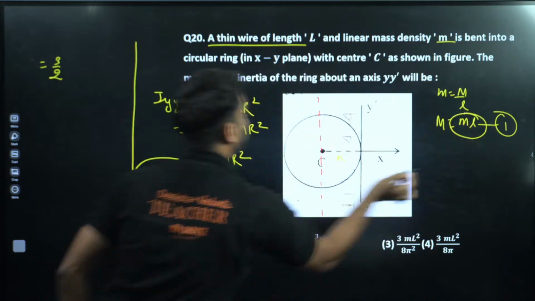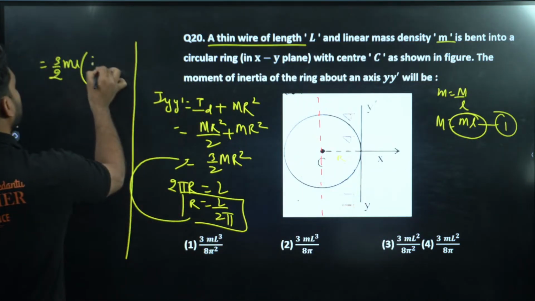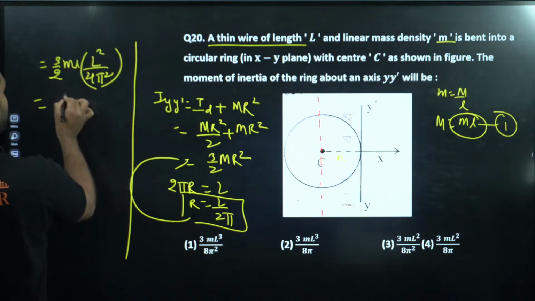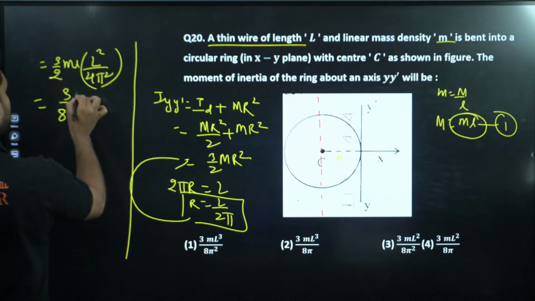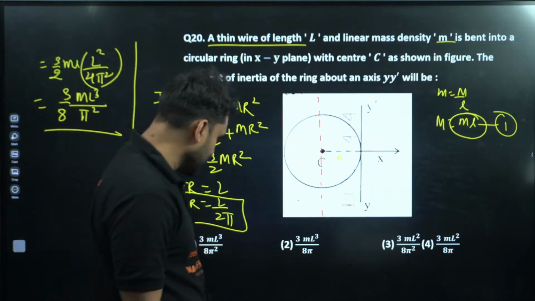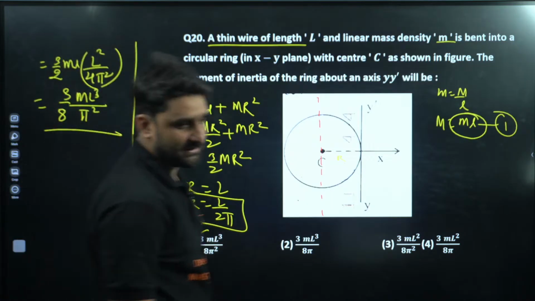Capital M can be written as small m times L, and r can be written as L by 2π, so L squared divided by 4π². So this will become 3 by 8 m L cubed divided by π². Is any option there? 3 by 8 m L cubed divided by π², so option number 1 will be the correct answer.